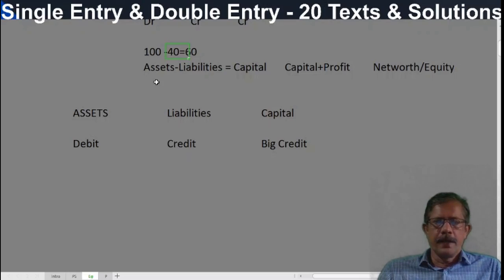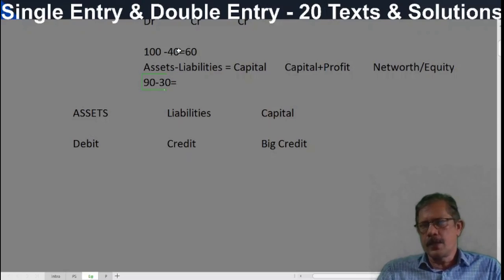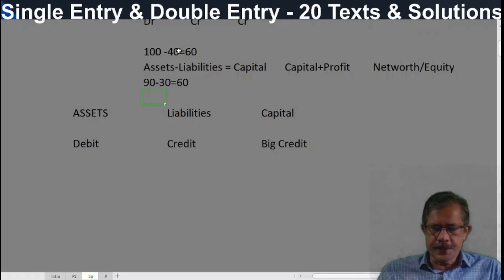See, take an example. Out of 100 rupees cash, 10 rupees is paid to a creditor. How much do the assets become? 90 rupees. Minus liabilities, how much will come? 30 rupees. So 90 minus 30, how much will we get? 60 rupees. When cash is paid to creditors, what is the entry? Creditors account debit to bank for cash.